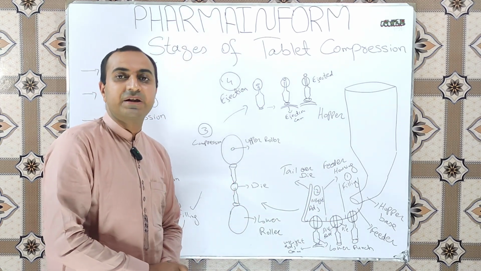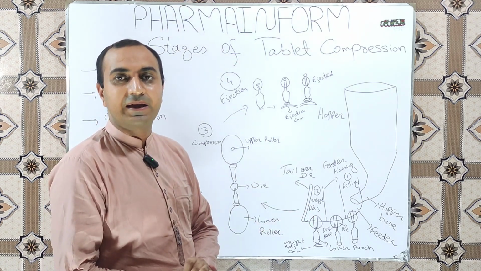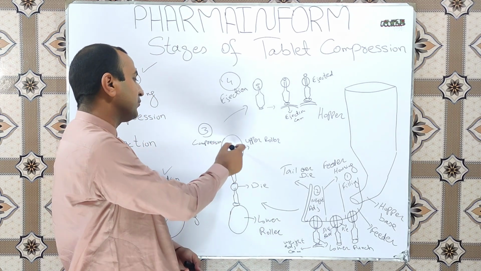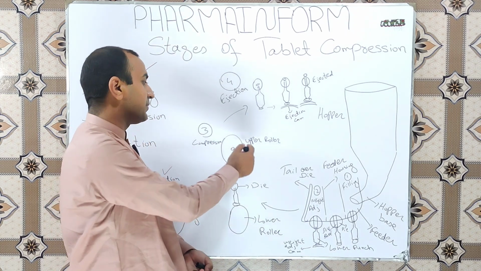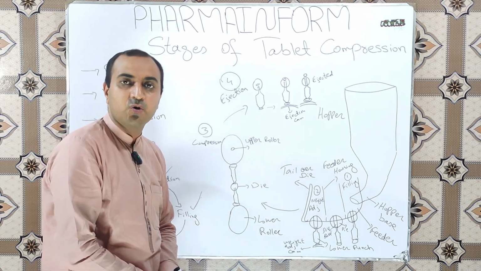Next stage is the compression or compaction. In the compression or compaction, we apply pressure over the powders or granules. To apply the pressure, we have a set of wheels known as compression rollers. One is the upper roller and the second one is the lower roller.